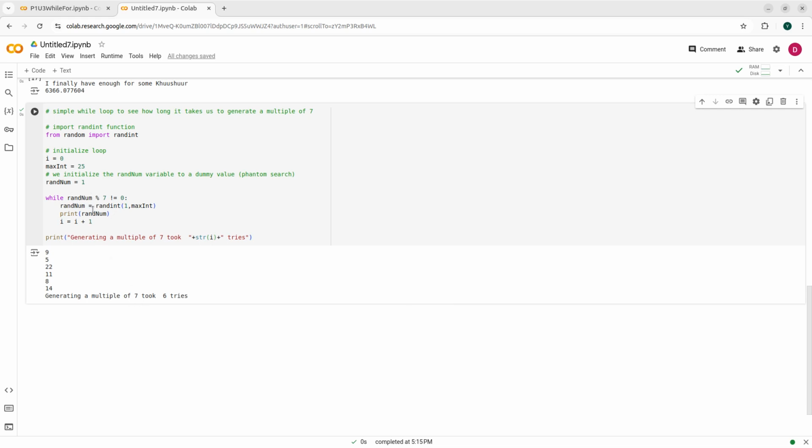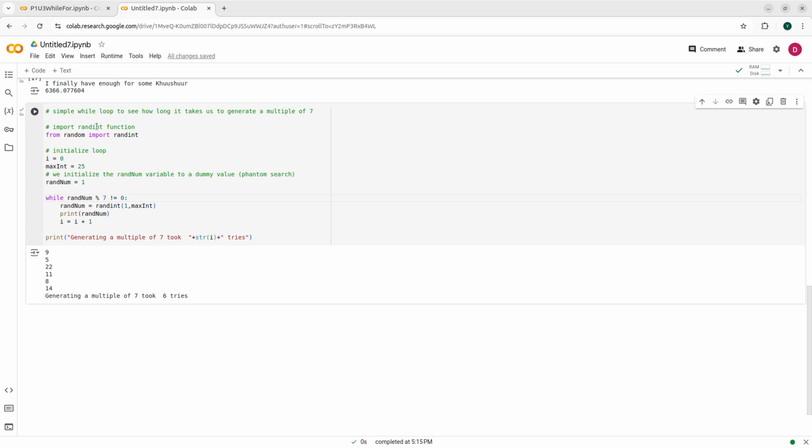And then what we do is that at every iteration we generate an integer between 1 and a limit that we have defined, print it, and see in the next iteration of the loop if it's a multiple of 7. This percentage thing is the remainder of the integer division.